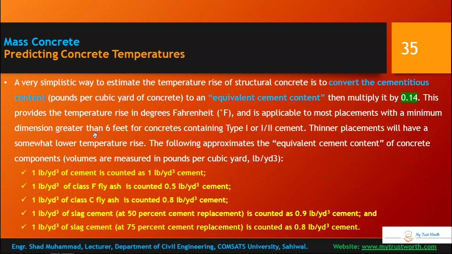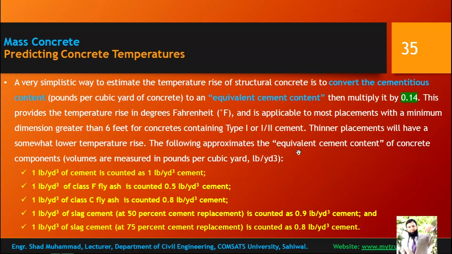If the least dimension is less, or if you are using any other type of cement, then this formula is not applicable. Thinner placements will have a somewhat lower temperature rise than this formula gives.